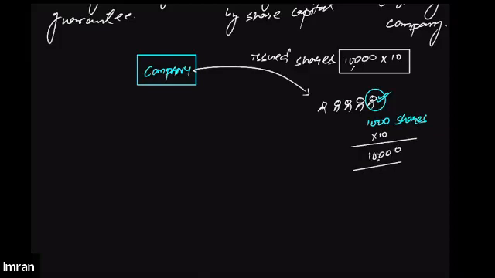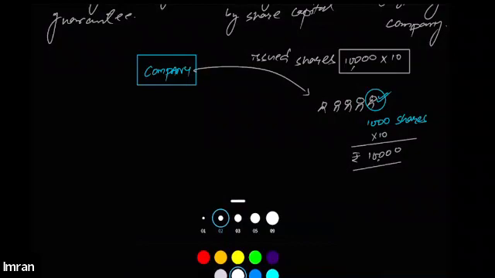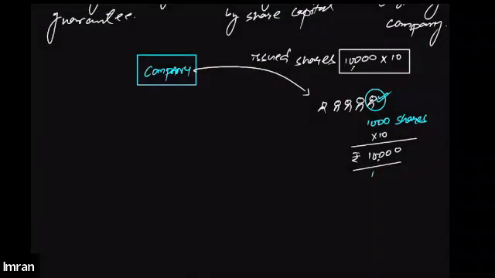Now see, pay attention to that and listen. What happens is sometimes companies usually don't collect the entire amount of money from the public at once. The company may ask the shareholder to pay this amount in installments.